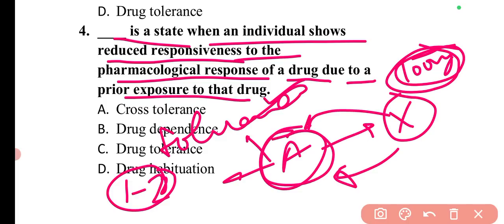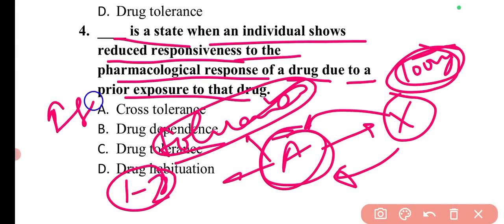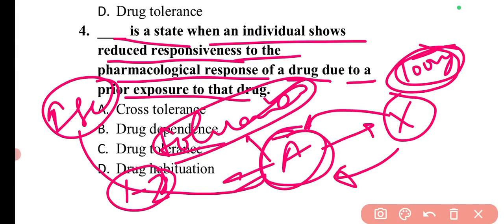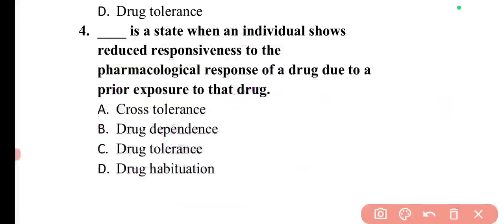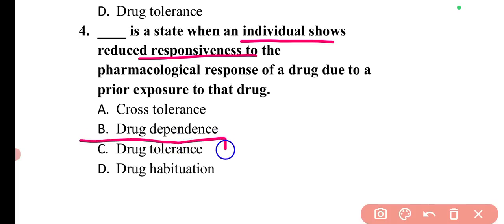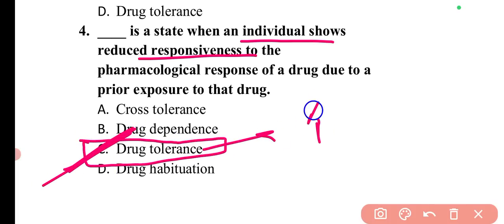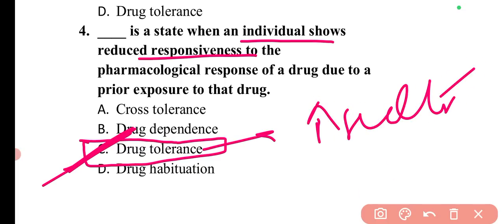Now he is not getting the similar effects that he was getting earlier. Due to this tolerance, if he increases the dose, then he will get the same amount of experience or response with this particular drug. So after using the drug repeatedly, if the person is showing reduced responsiveness, meaning the effect is reduced, that condition is known as drug tolerance. So here option C will be correct. A higher, increased dose will be needed to obtain the same effect as with the previous dose.